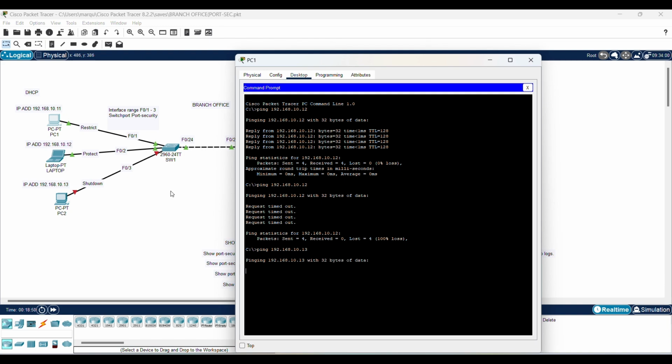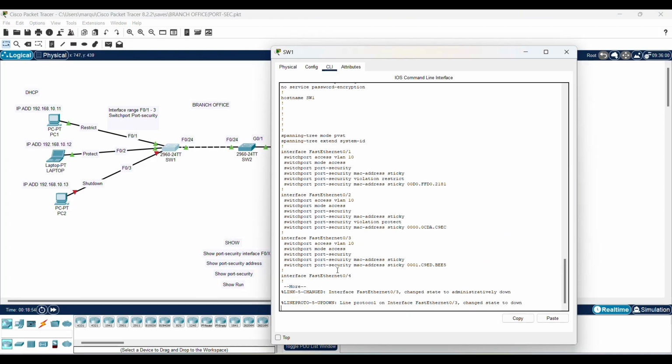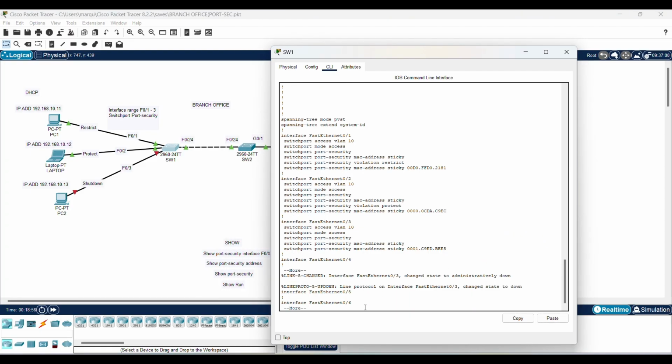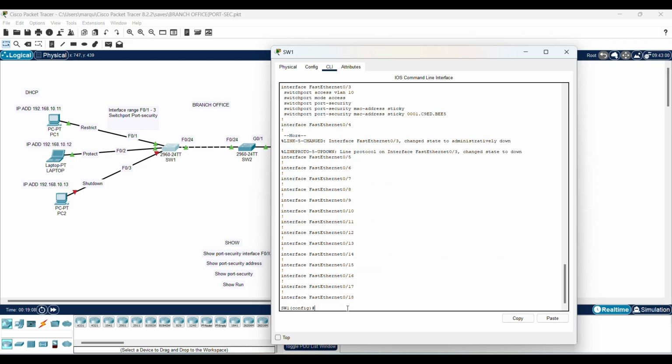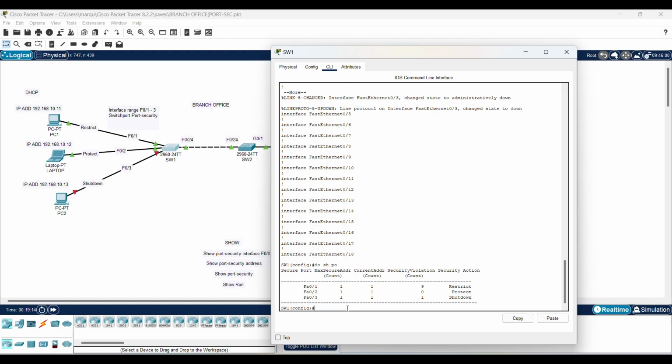Because that whole port is shut down. Okay, so let's see what's really going on under the hood here. And I got a notification here that F03 has been shut down. Okay. So let's do show port security. So my port security is here, F01, F02, F03.